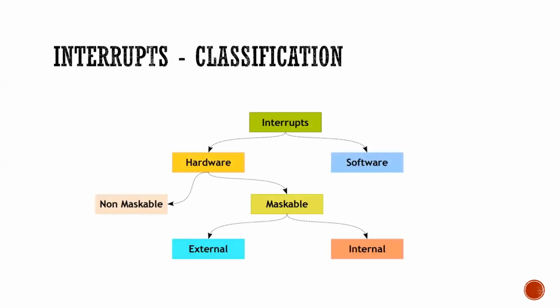Interrupt classification. Interrupts are divided into hardware interrupts and software interrupts. In hardware interrupts, there are two types: non-maskable and maskable. Maskable interrupts are external and internal. Maskable interrupts can be disabled or ignored by the instructions of the CPU, whereas non-maskable interrupts cannot be disabled or ignored by the CPU. This is the small difference between non-maskable and maskable.